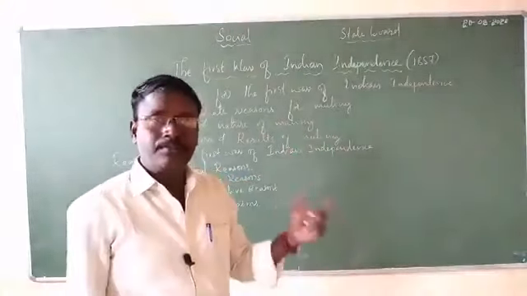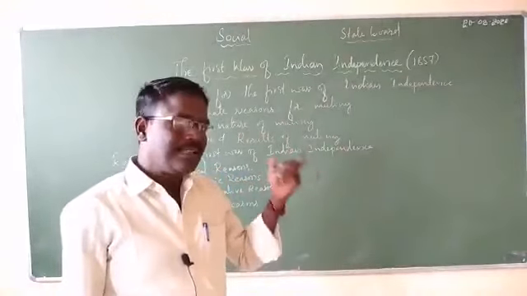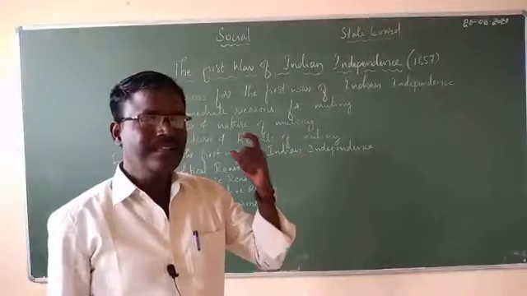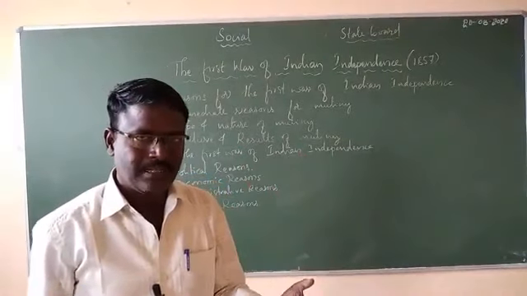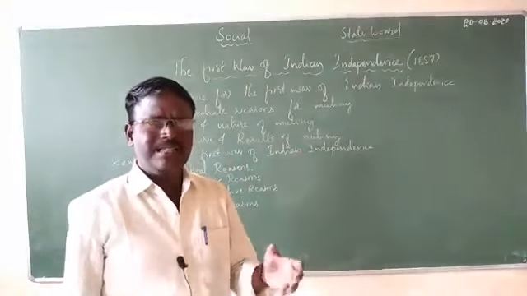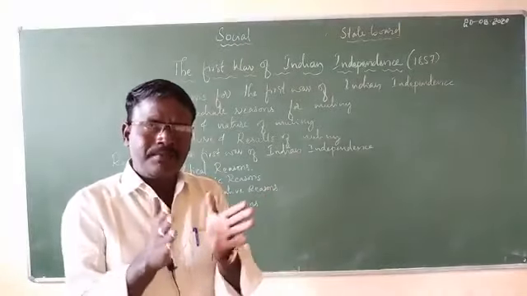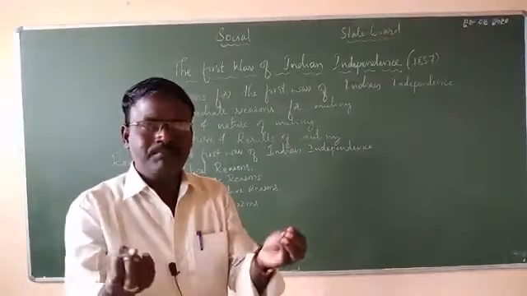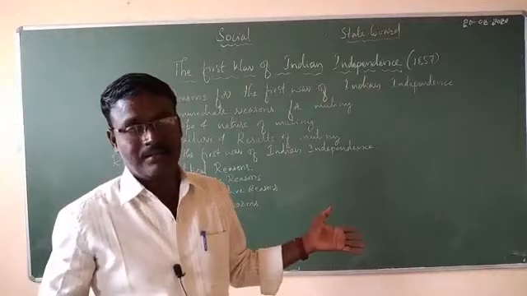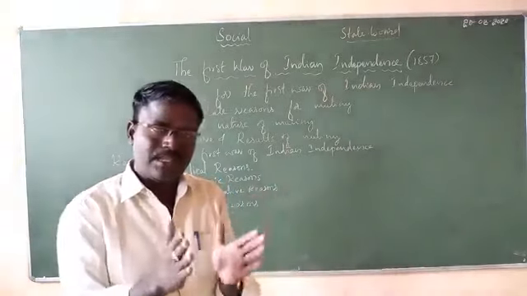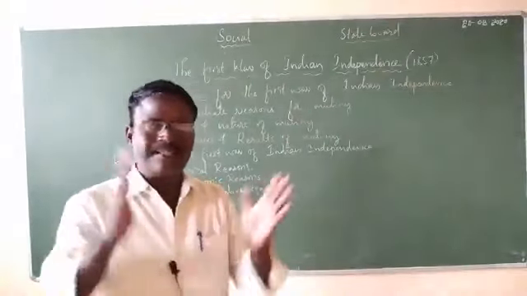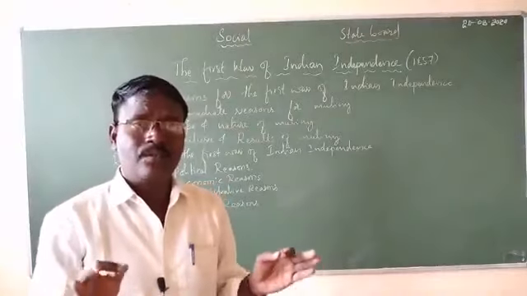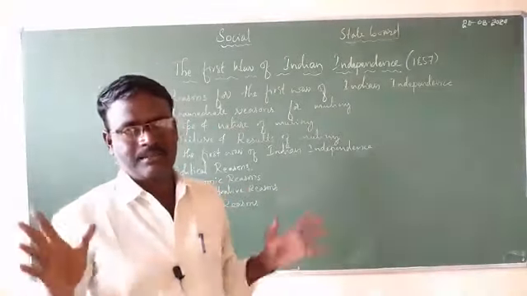So according to the British historians, this incident is known as the Sepoy Mutiny. Sepoy Mutiny, in the sense, it was just a misunderstanding among some of the soldiers. But the Indian historians narrate this incident as the first war of Indian independence.